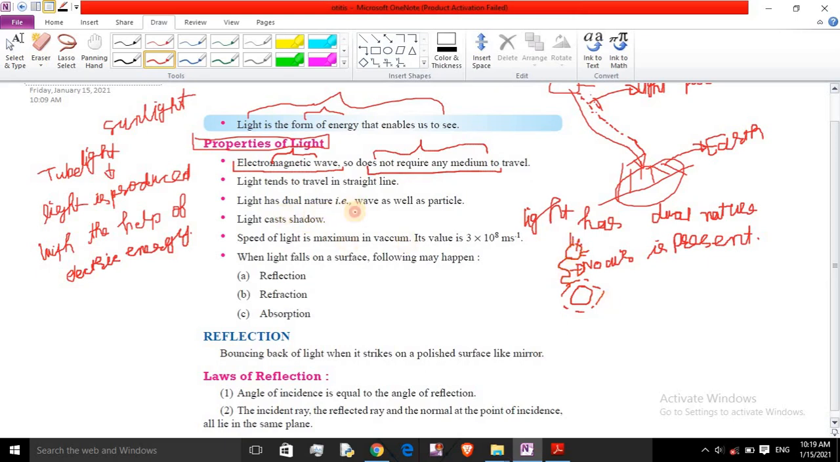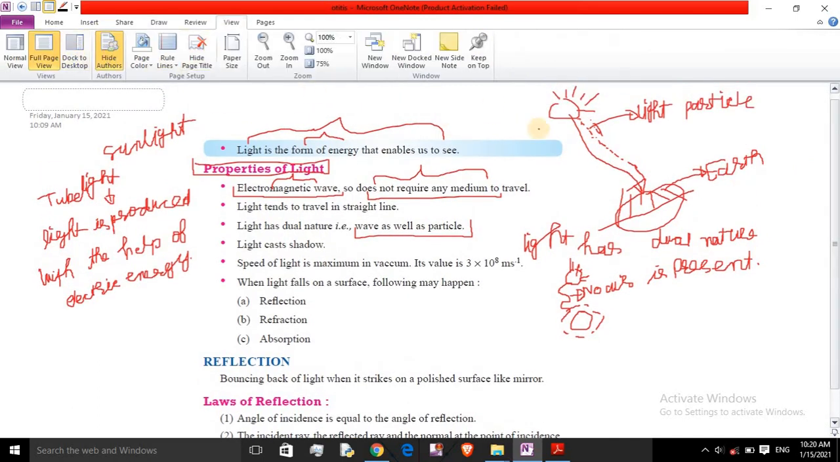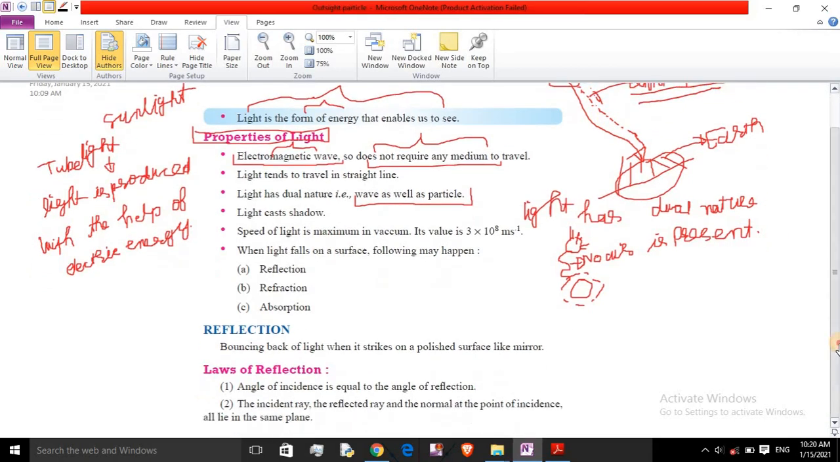Light has dual nature, wave as well as particle. I already told you about it. This is the sun. Here, light particles are coming from the sun to the earth continuously. So this is the particle nature of light. But it also shows wave nature. It looks like this, and this is known as waves.